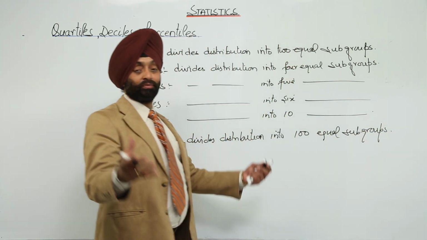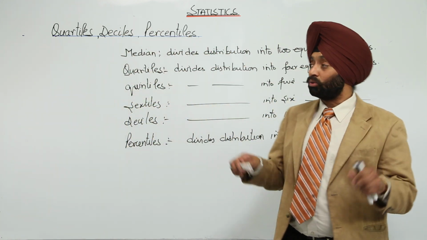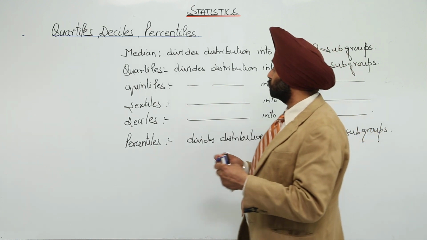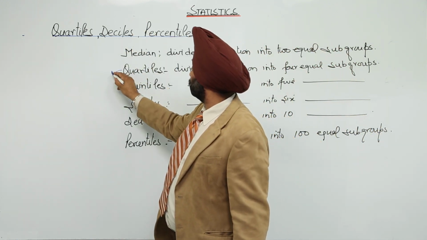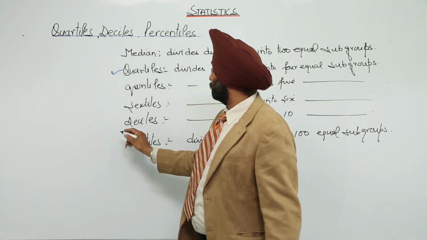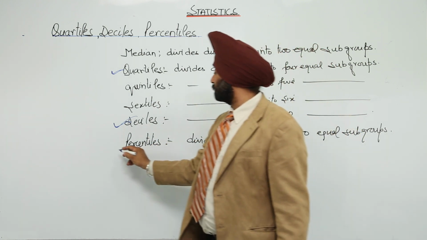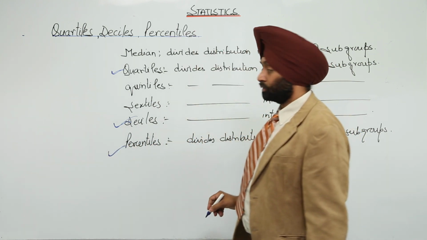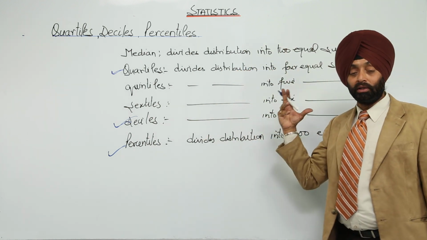Is it clear? So, these are the few terms which we are going to use in our topic. The main ones: median we have already used. Now we will go with the quartiles, then deciles, and percentiles. Is it clear? So, one by one I will be clarifying the topics.